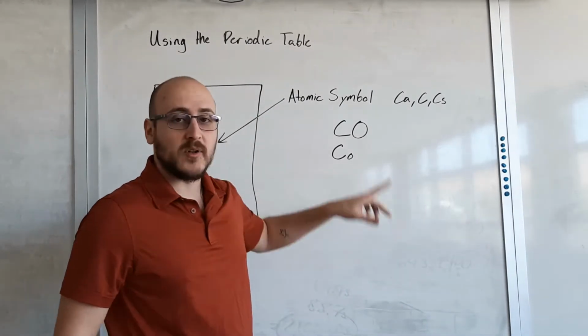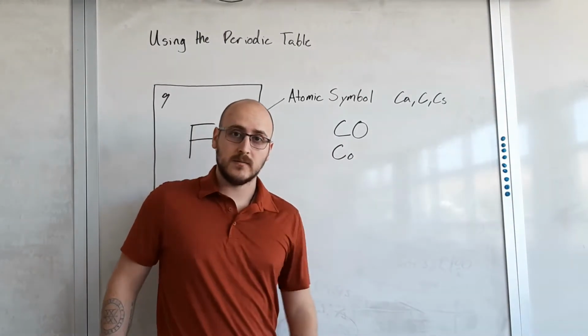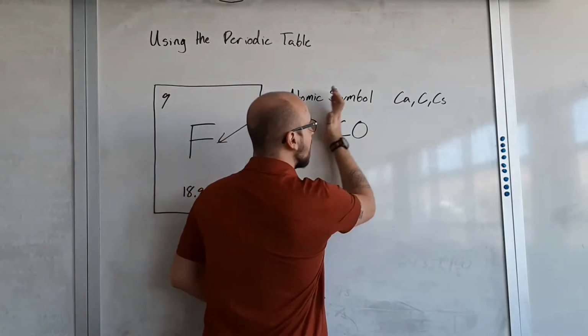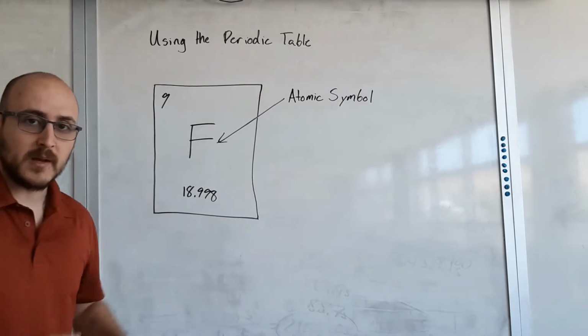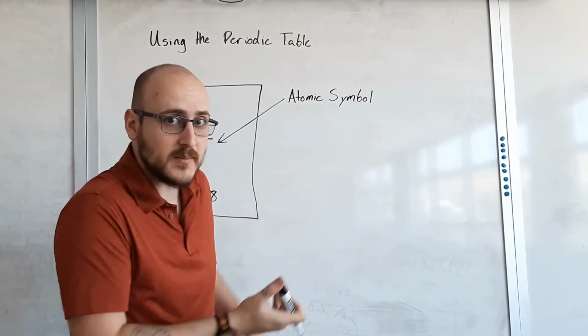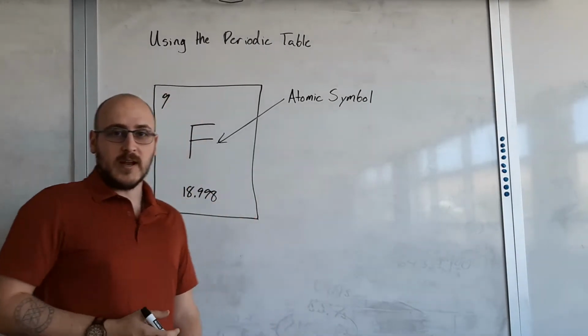That o isn't capital, which means it is part of the atomic symbol, Co. That's cobalt, a type of metal. So keep an eye out for capital letters. That's telling you this is the atomic symbol for some element. Lowercase letters are just saying this is part of that atomic symbol. So the atomic symbol tells you what element you're looking at.